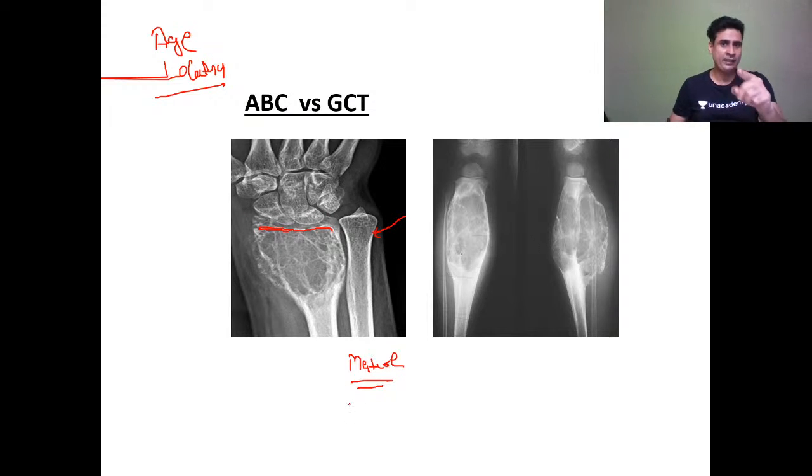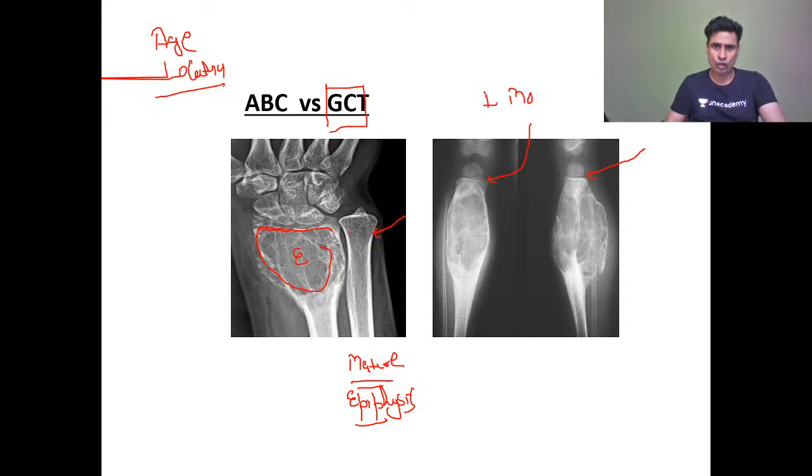Yes, Riya beta, I am telling you. Here you can see in this image. Now you can see here it is fused. That means it is a mature skeleton, more than 20 years. And here the tumor is in epiphyseal location, with a typical soap bubble appearance. So this is giant cell tumor. Now how will you differentiate from ABC? Here you can see the physis is open. Growth plate. So it is an immature skeleton.